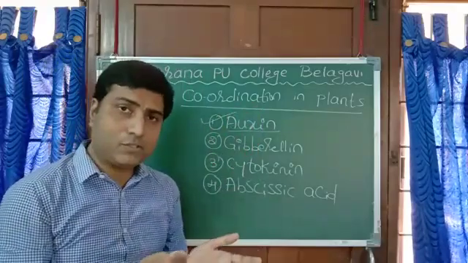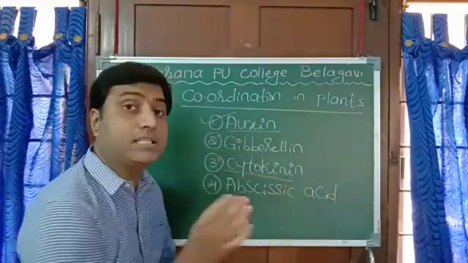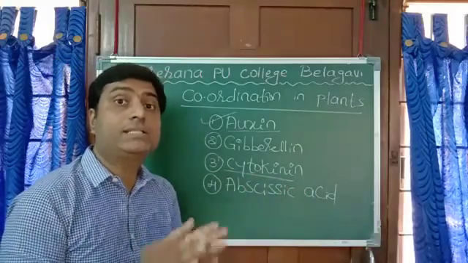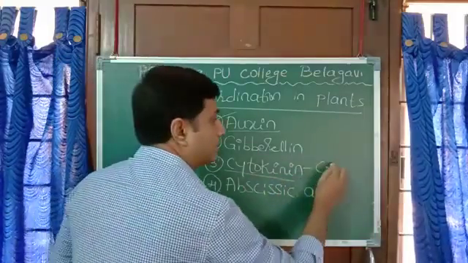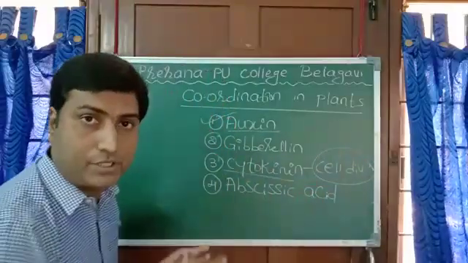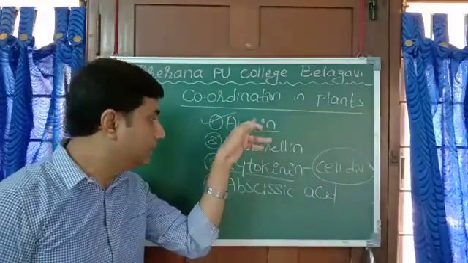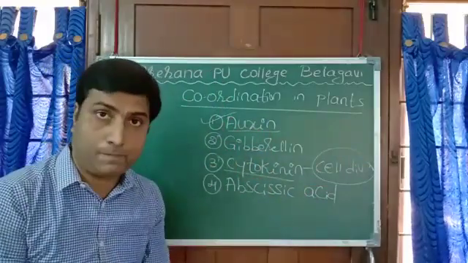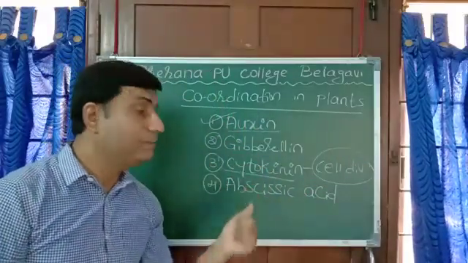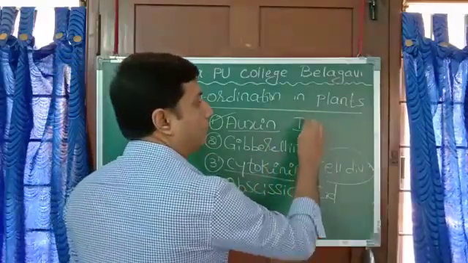Gibberellin is also a growth hormone. It helps the growth of the plant body. Cytokinin especially helps during cell division. Remember this: cyto refers to cell. Whereas abscisic acid is the reverse of these. These all help growth; they promote growth. Abscisic acid inhibits growth. Inhibit means stop.